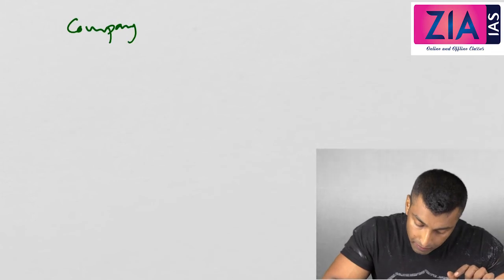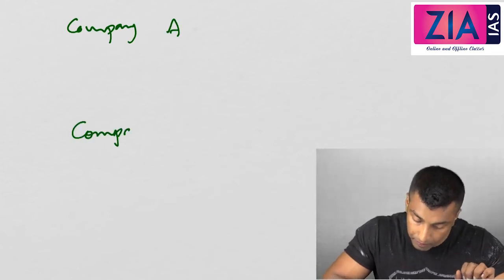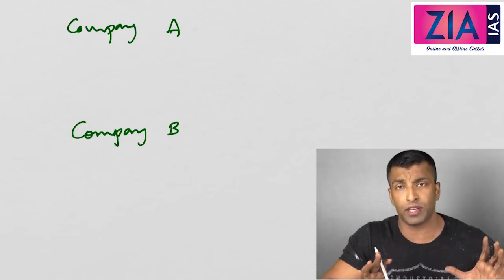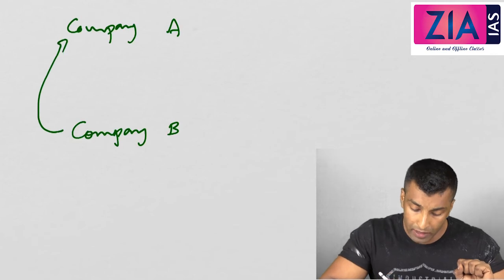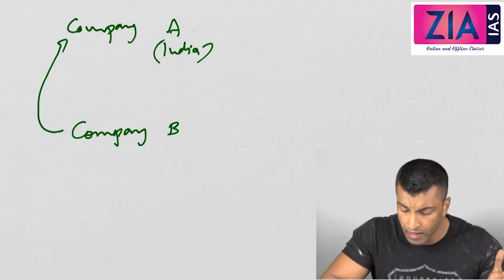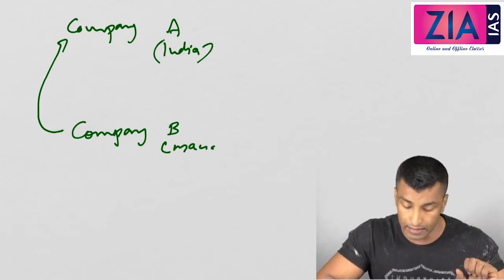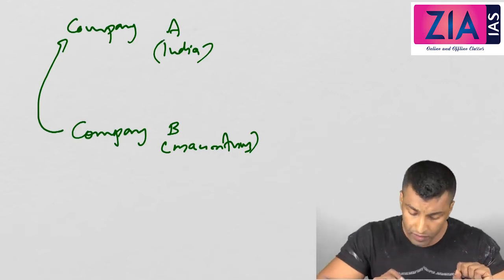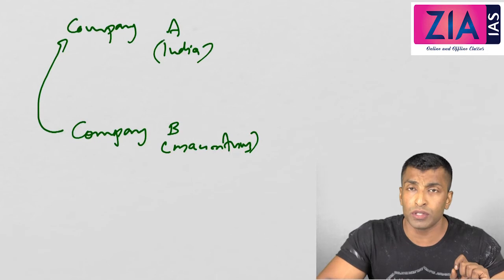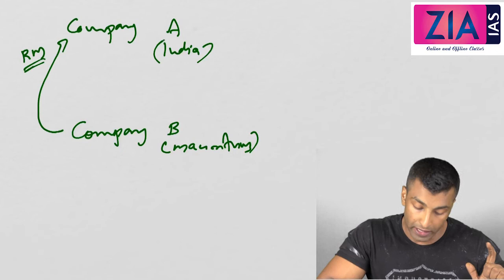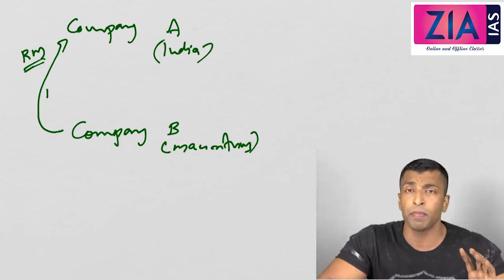In such deals, I'll explain what it is. See, there is a company A and another company B. These are related companies; they can be subsidiaries or associated companies. Let's say company A is located in India and company B is located in a tax haven, maybe the Cayman Islands or Mauritius or Singapore. Okay, Mauritius. So company B will sell some raw materials or inputs to company A at a price.